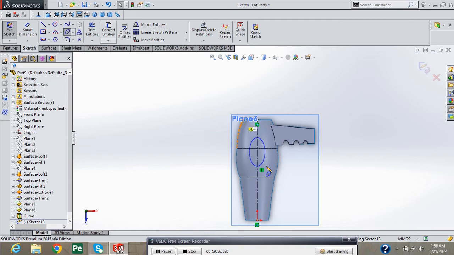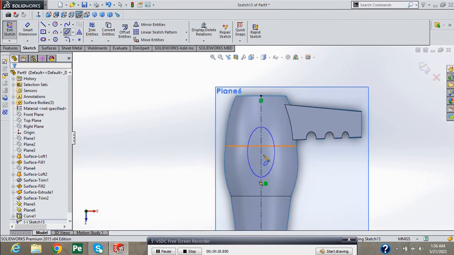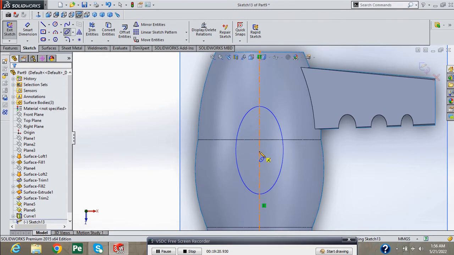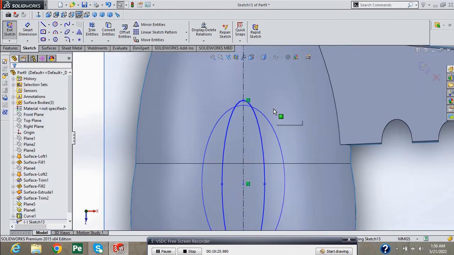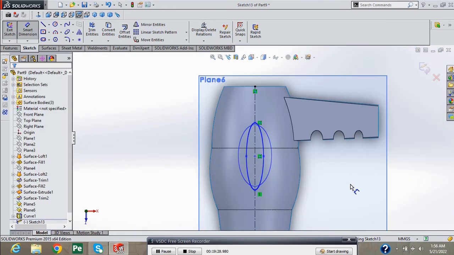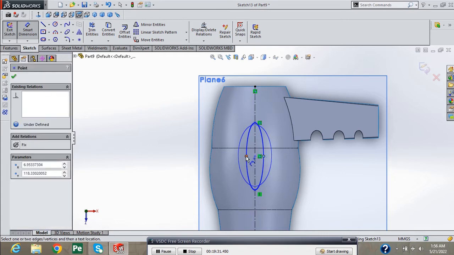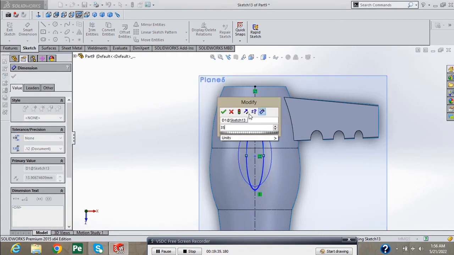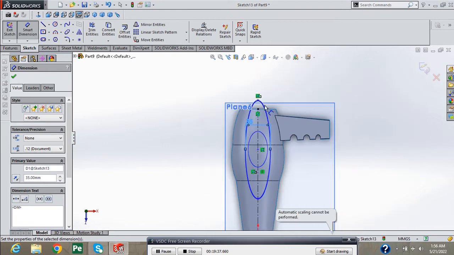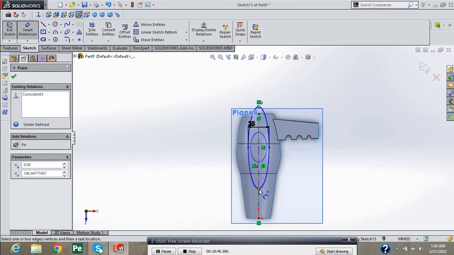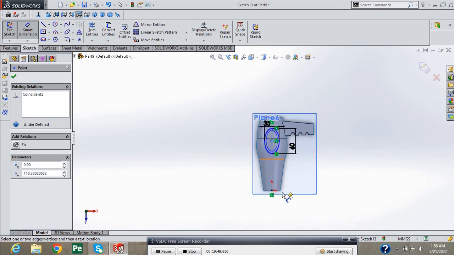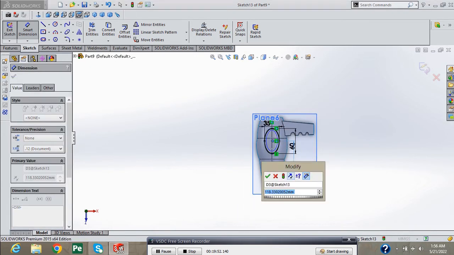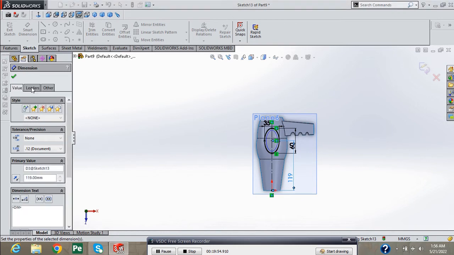Now again select ellipse, draw here an ellipse. Provide the dimension to this ellipse for making it fully defined. And provide this dimension 119 mm.